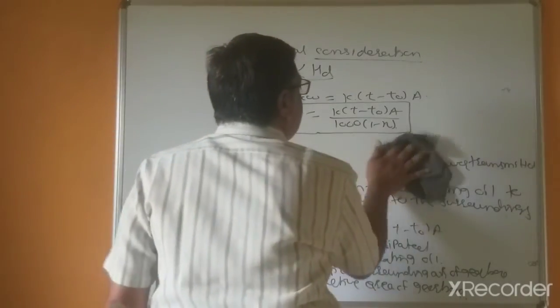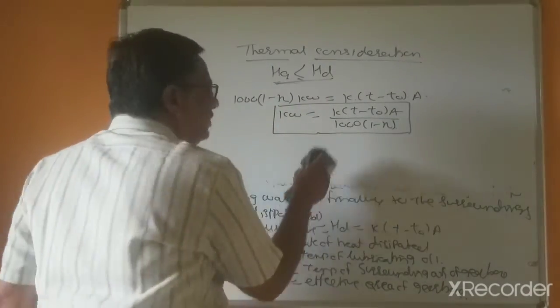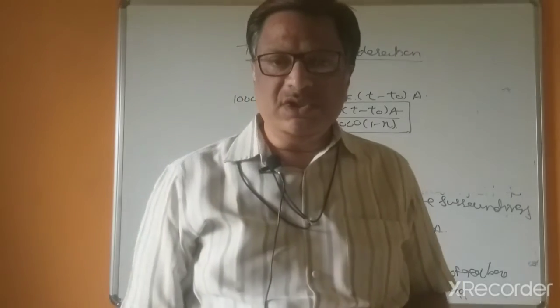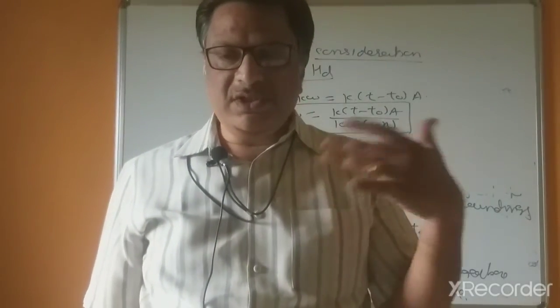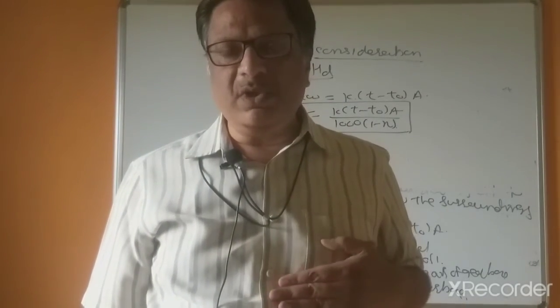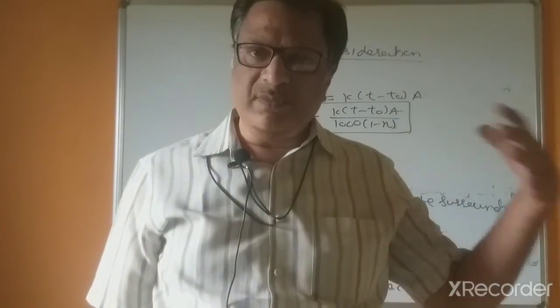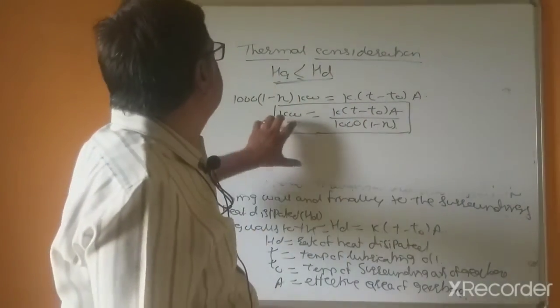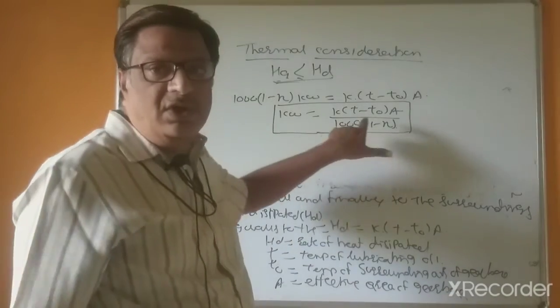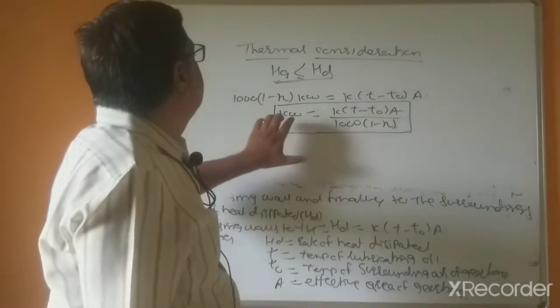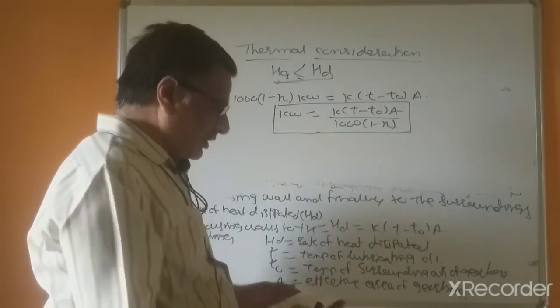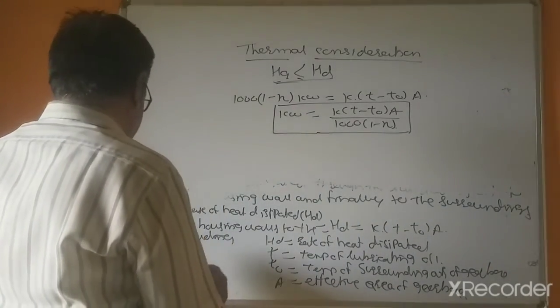By using this equation we can calculate the power transmitting capacity of the gearbox. So according to that we can design the drives as per the heat dissipation capacity.